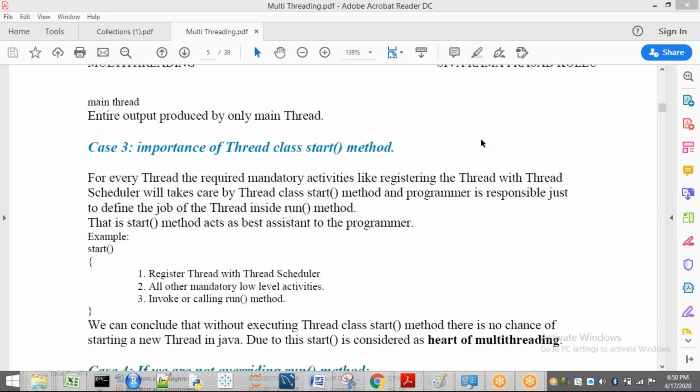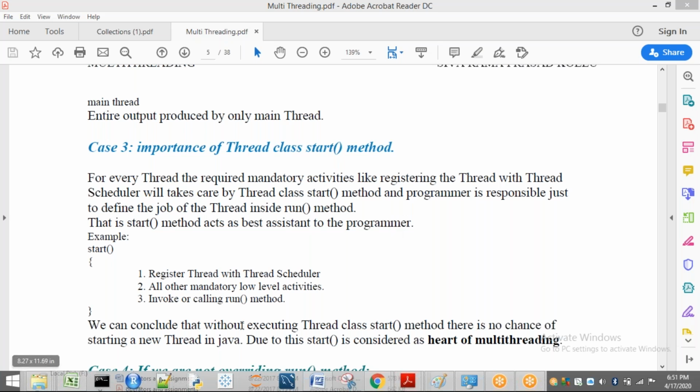So what is your task? Your task is just to write a run method. That's it. The start method acts as the best assistant to the programmer. That means we are not going to do anything; we just write our job. Where do we define our job? In the run method. So we just have to call start. Internally, the start method is going to call your run method. Our task is to write the code of the run method. Okay, that is the concept.